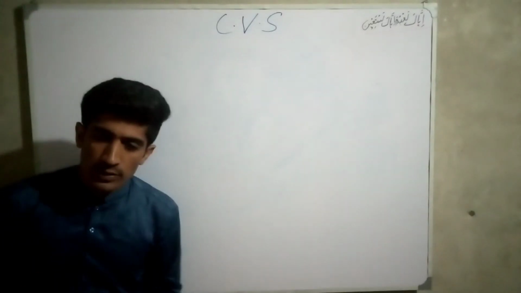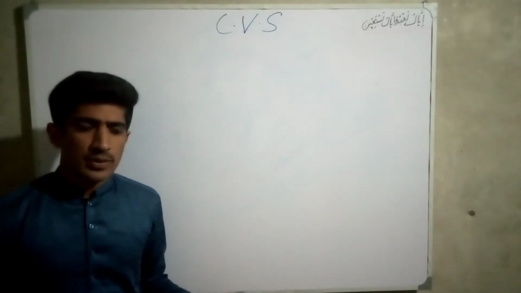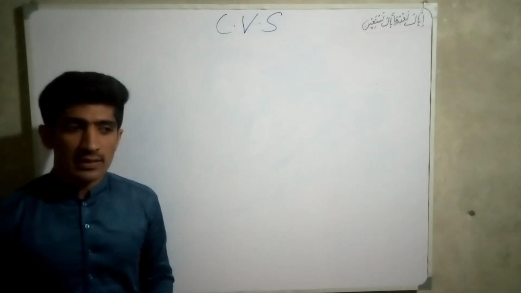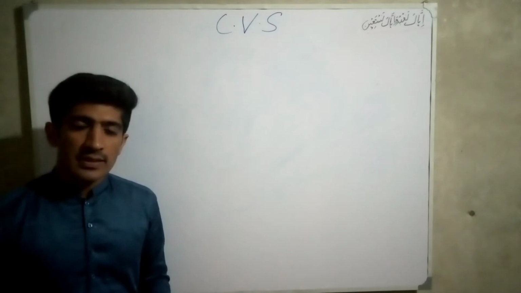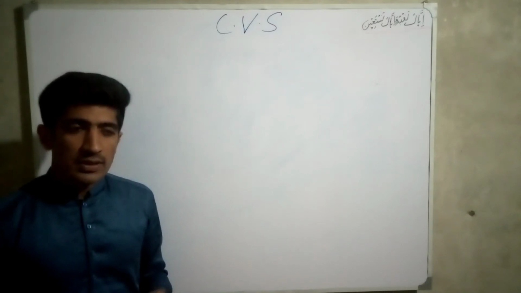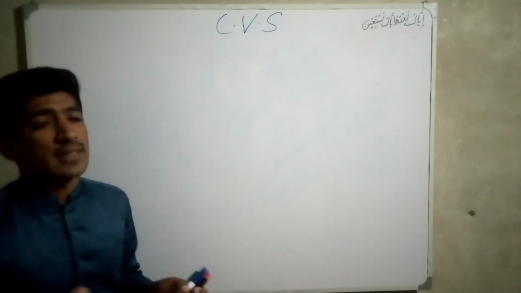So what is the cardiovascular system? Students, it is basically a transport system. For example, it transports oxygen, antibodies, white blood cells, hormones, vitamins, and proteins to the tissues and cells of the body.